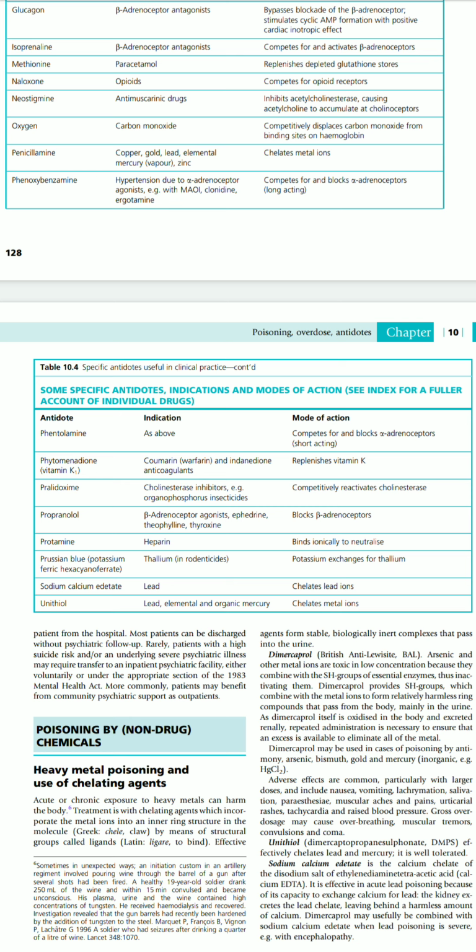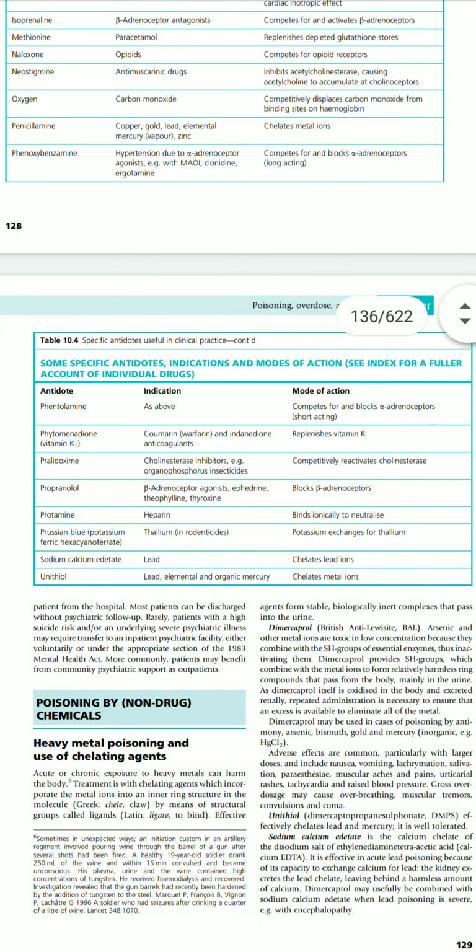Then if the poisoning substance is heparin, then protamine is the preferred antidote, as heparin and protamine bind to each other and neutralize each other. Then if the poisoning substance is thallium, which is present in rodenticides, in this case potassium ferric hexacyanoferrate, also known as Prussian blue, is given.